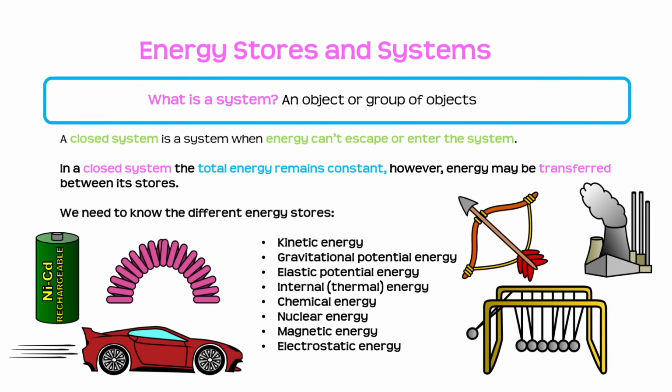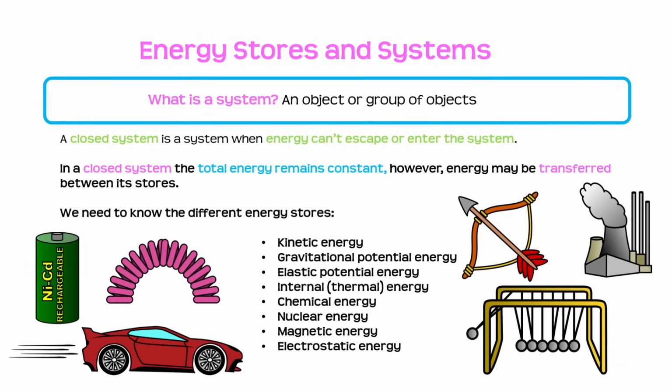We need to know about energy stores and systems. A system is an object or a group of objects. We might refer to a closed system, which is a system where energy can't escape or enter the system. Closed systems are particularly important because in a closed system, the total energy remains constant. However, the energy may be transferred between its stores.